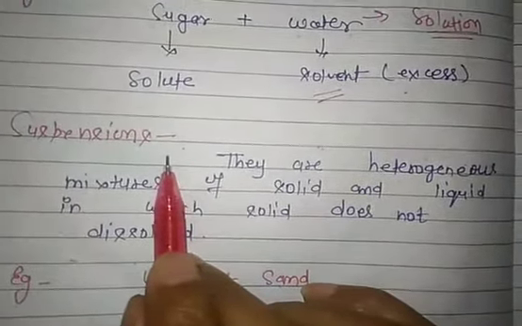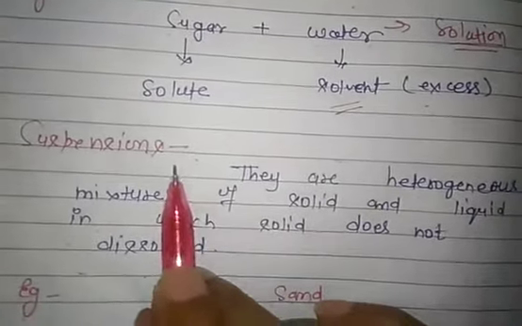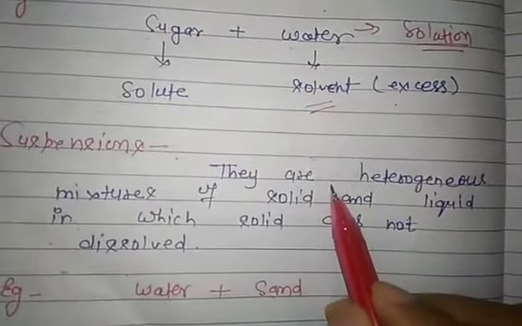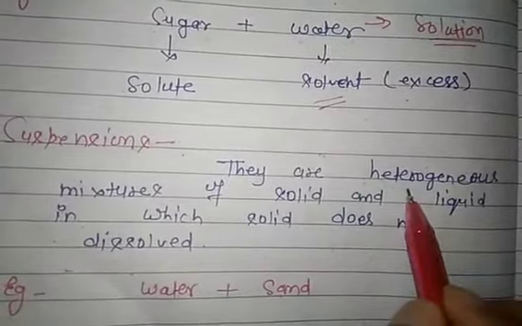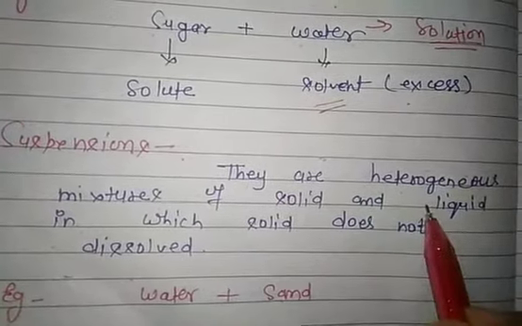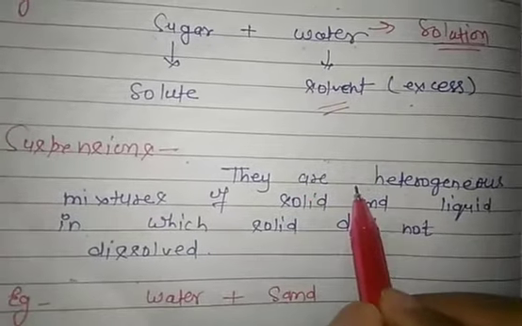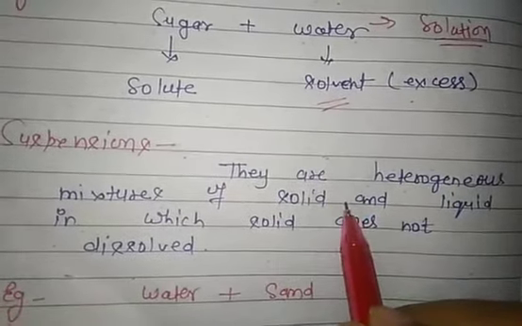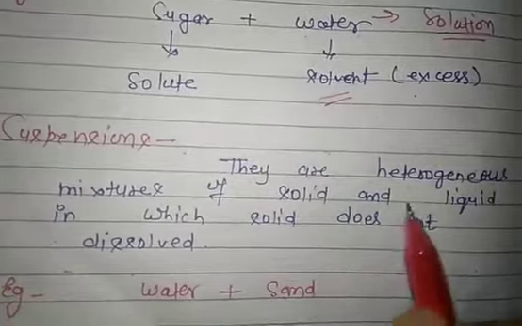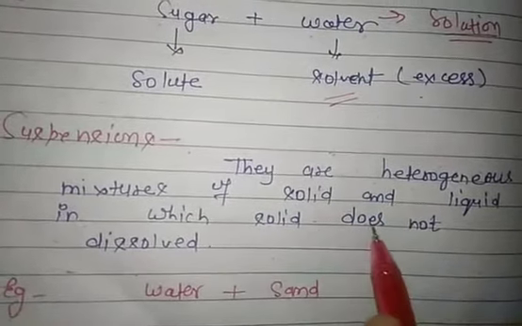Suspension. Our next topic is suspension. They are a heterogeneous mixture of solid and liquid. Again, suspension is the heterogeneous mixture of solid and liquid, in which the solid does not dissolve.